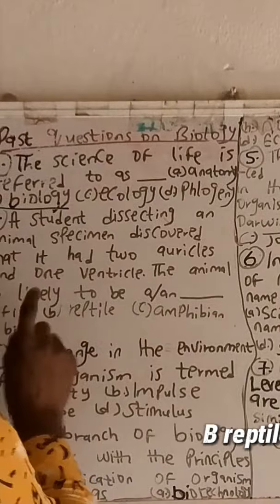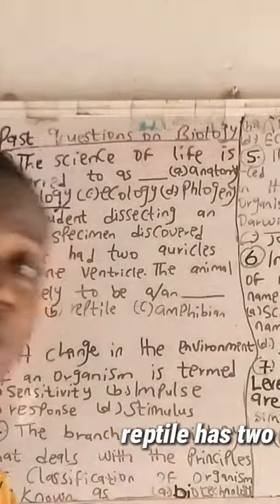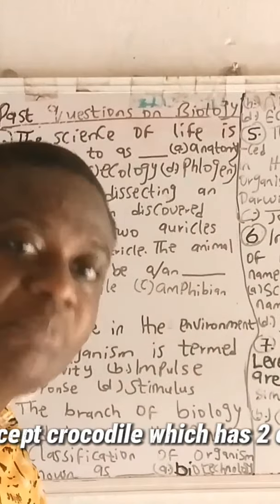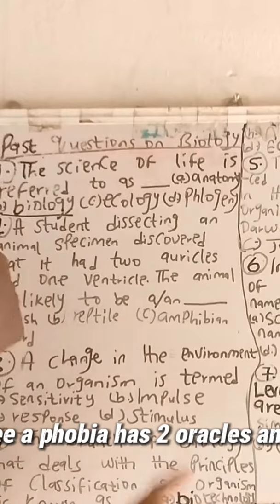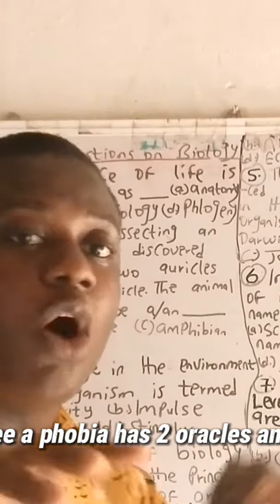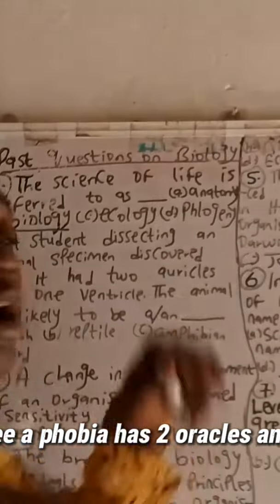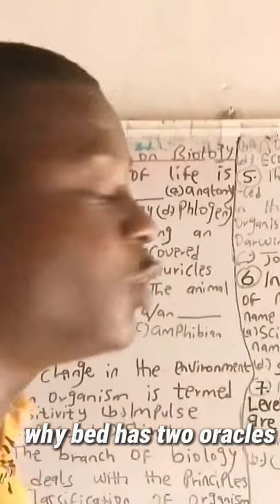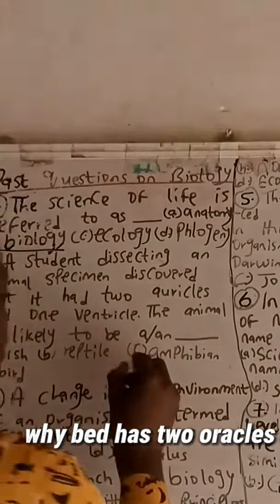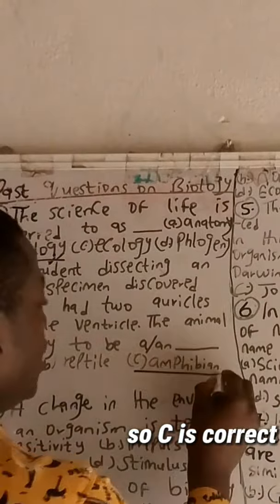B. Reptile. Reptile has two auricles and one ventricle, except crocodile, which has two auricles and two ventricles. So this is also not correct. C. Amphibians. Amphibian has two auricles and one ventricle, so it's correct. While bird has two auricles and two ventricles, so C is correct.